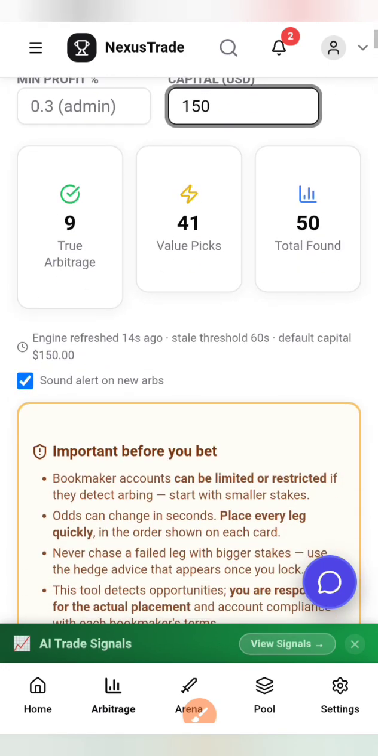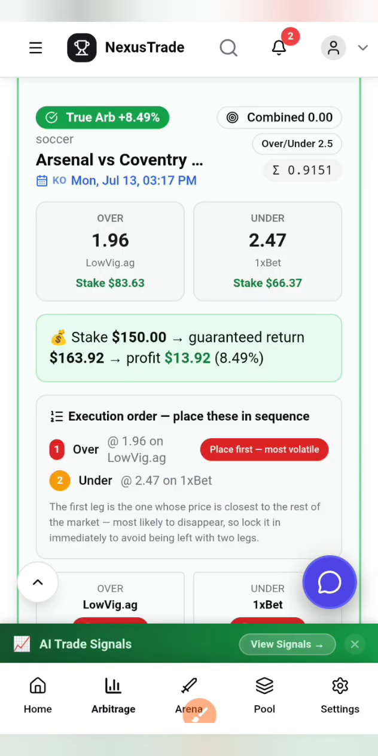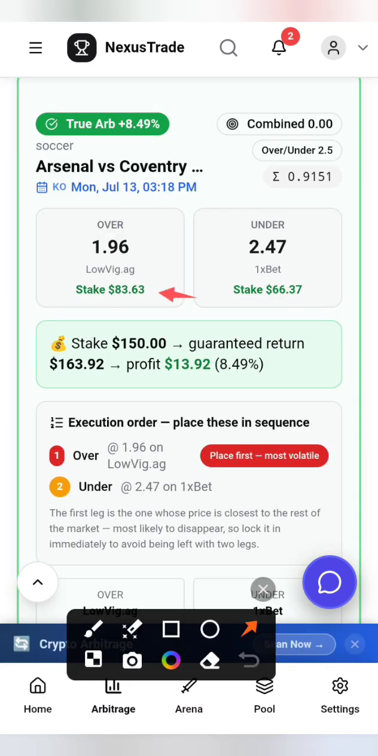You can see the engine refreshes. So it accepted the 150. So now it has refreshed normally: 83.63 on platform A and stake 66.37 on platform B, which is 1xbet. Now the profit right here is 13.92 USDT.